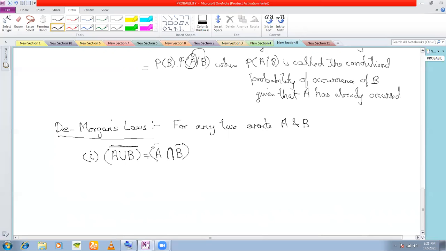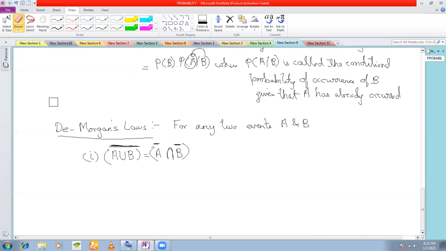That is, if you are distributing the complements over A and B, then you have to change this union to intersection. See that the complement is only above A here. See that the complement is above B here only. And here, the complement is above the entire A union B. Clear? This is De Morgan's law.